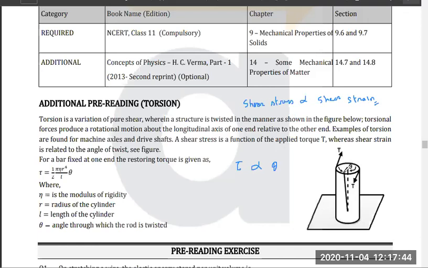Got it? So I can just go through the derivation, but I won't be going into the derivation in this class. Those who want to know the derivation of this, because I will be using the concept of torque also, okay? So for now, we just use this formula.